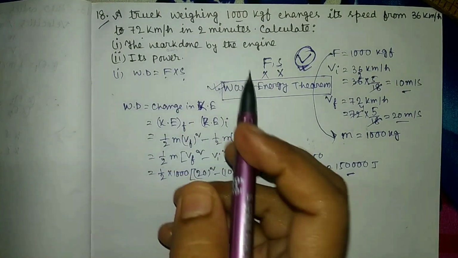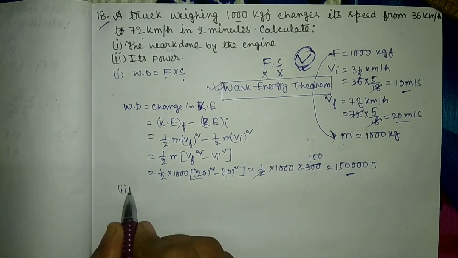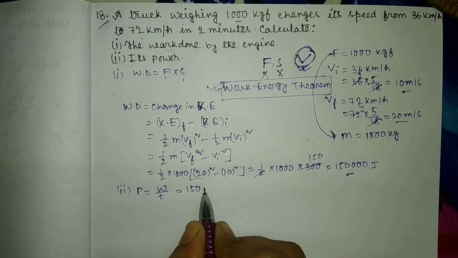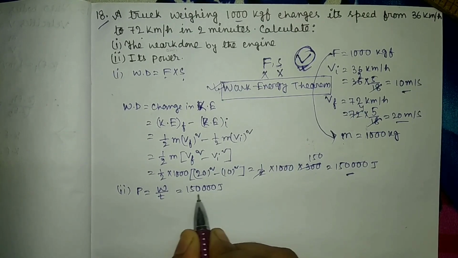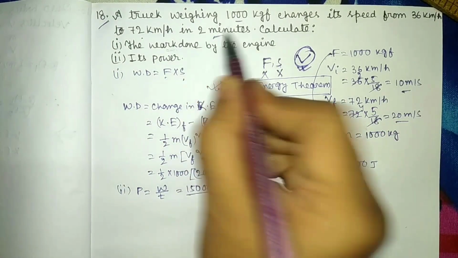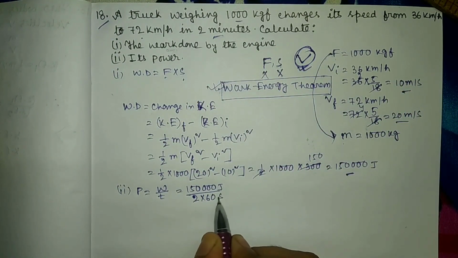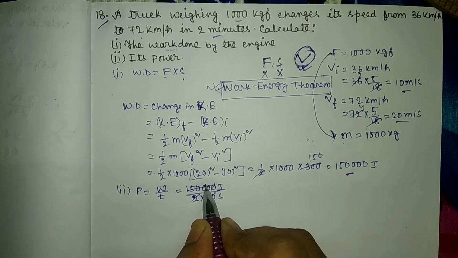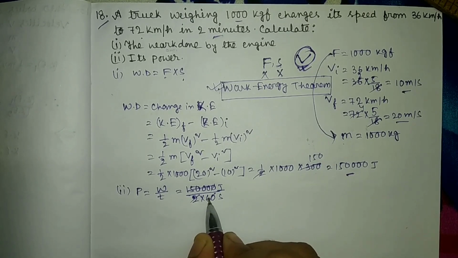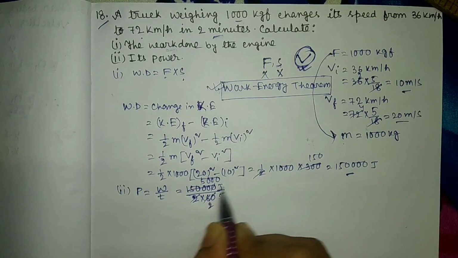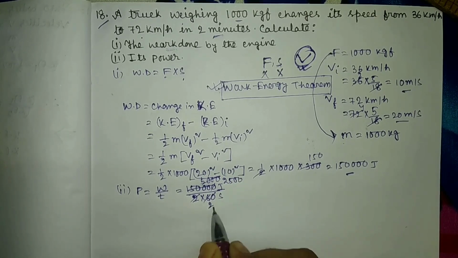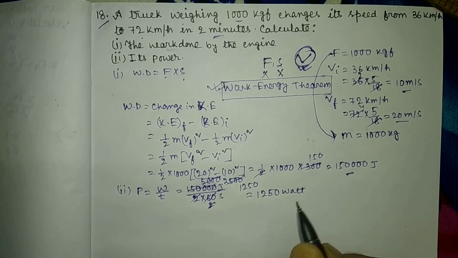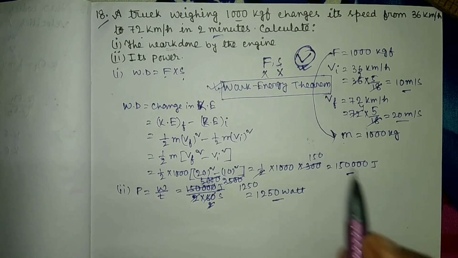The second part is calculate its power. So we know power equals to work done by time taken. So work done equals to 150,000 joule divided by time taken, which is 2 minutes, so 2 into 60 seconds. So it will be equals to 1250. That will be equals to 1250 watt. So this is the value for power.